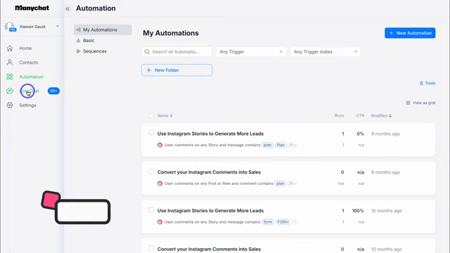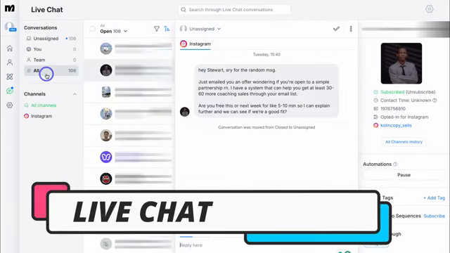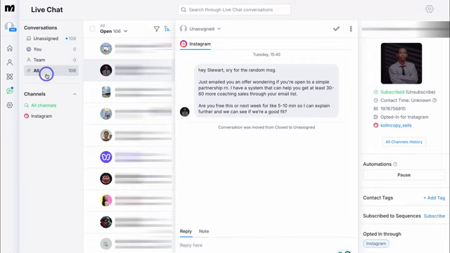Then navigate down to Live Chat. Inside this interface, we can respond directly to the DMs from our different channels. Again, you can see we only have Instagram connected, and these are all the DMs we've had from this account. We can navigate up to and search for specific live chat conversations, and then we have chat actions. For example, we can mark as close, navigate down here and reply to this DM. We can also add a note, and we can view the contact's details. We can pause automations that are linked to this contact if we like. Maybe we want to engage with this individual as a live person. You can also add tags, subscribe to sequences, and manage custom fields down here.